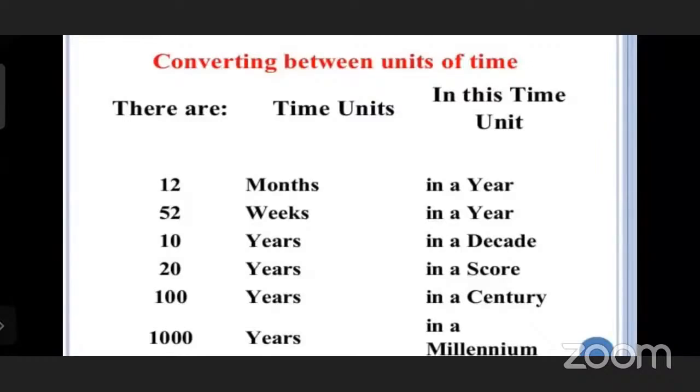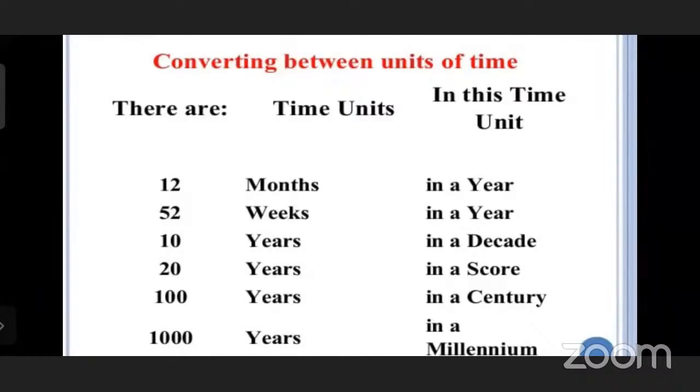One decade means 10 years. A score means 20 years. We know a century is 100 years. In a century there are 100 years. Hundreds of years means century, and millennium means 1000 years.